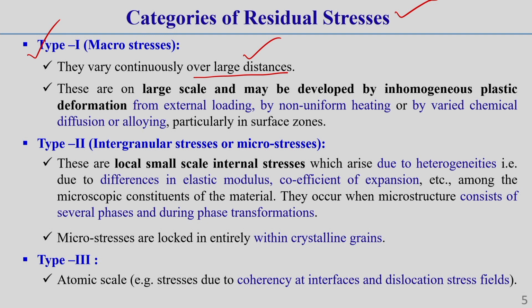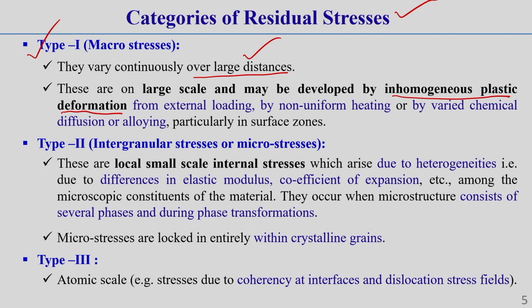These are stresses which are generally large in scale and may be developed by inhomogeneous plastic deformation, which I have told you. That means wherever there is some inhomogeneous thing, non-uniform expansion or non-uniform contraction through the thickness or the surface, there can develop some locked-in type of stress due to support of one layer by another layer.